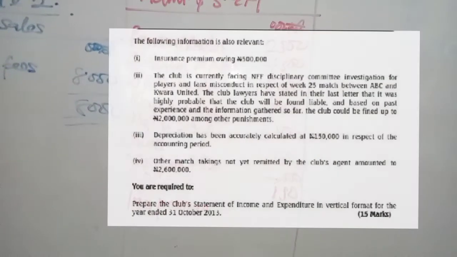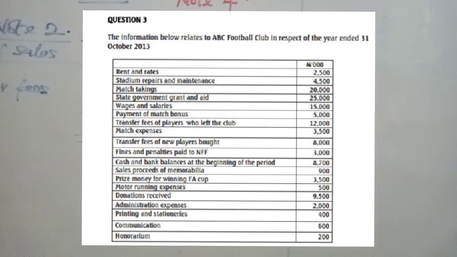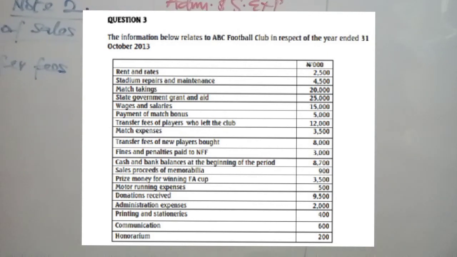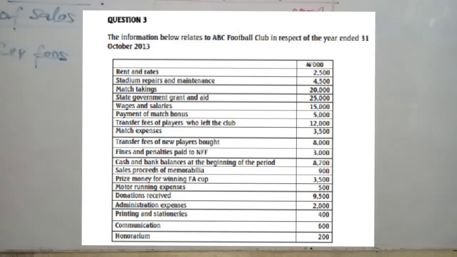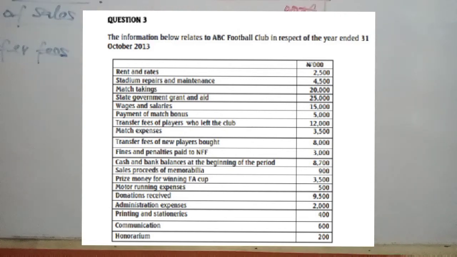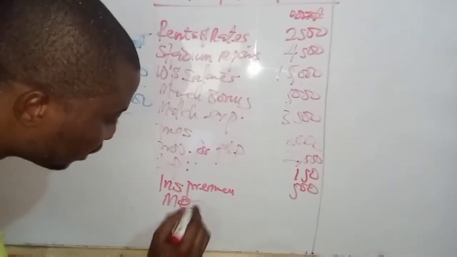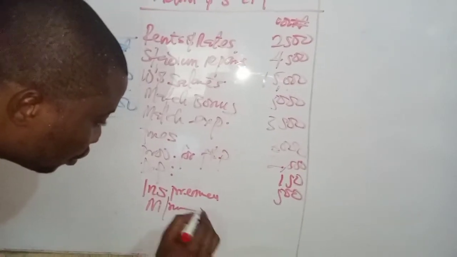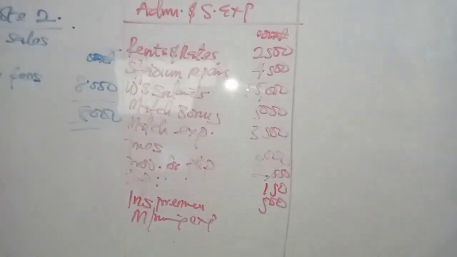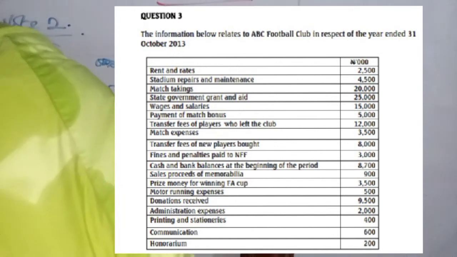How much is that? 500,000. Then have we taken all the items in the ledger balances? We've taken fines, cash balance and assets, sales price, we've taken our motor running expense. So how much is that? 500,000. So we have 500.